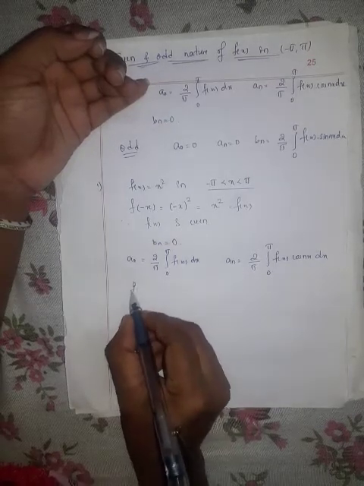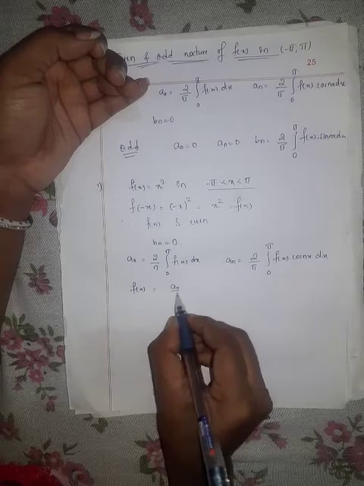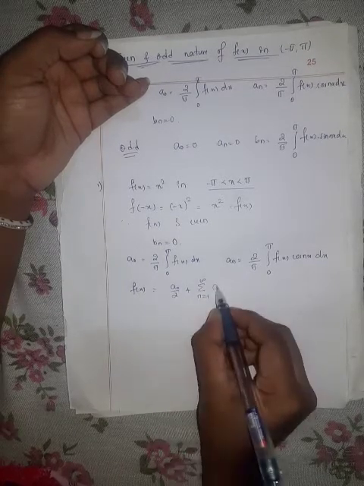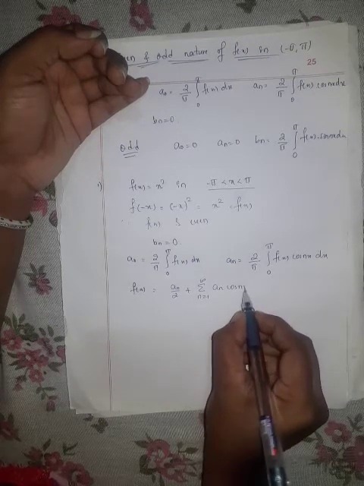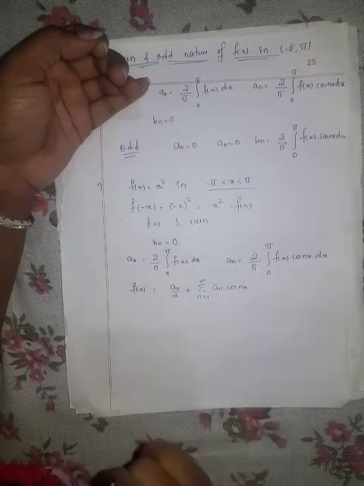So our Fourier series is f of x equal to a naught by 2 plus summation n equal to 1 to infinity an cos nx, plus bn term, which is 0. So that term is 0. We need to find a naught and an.